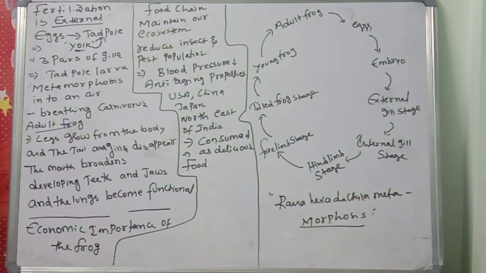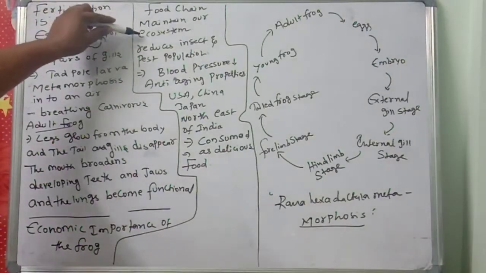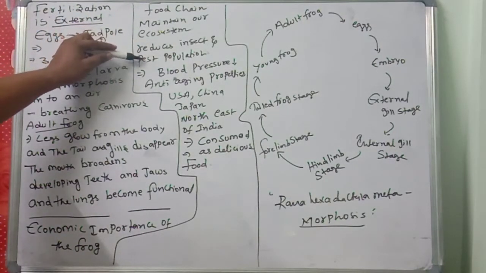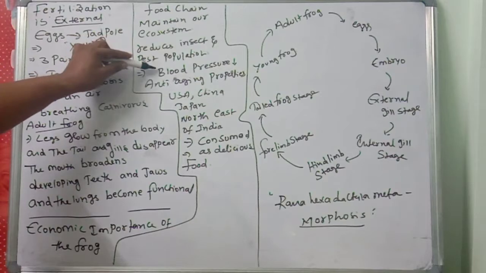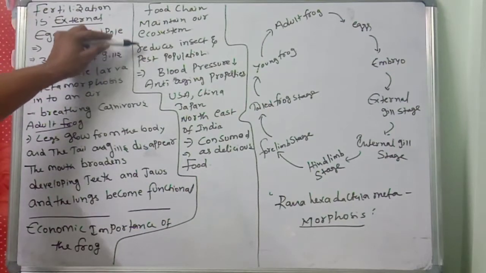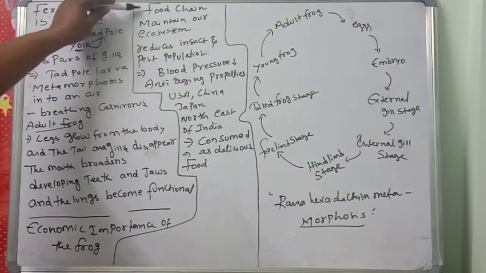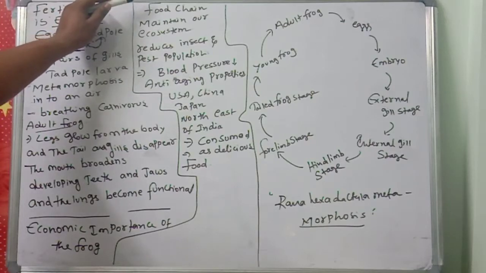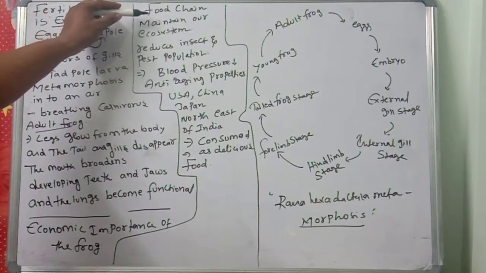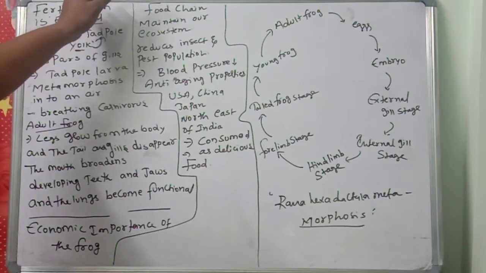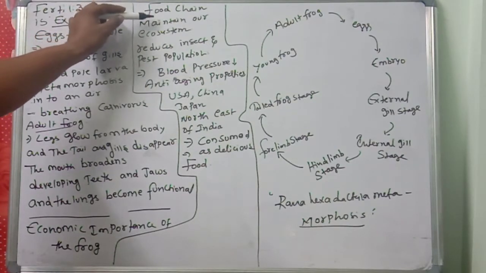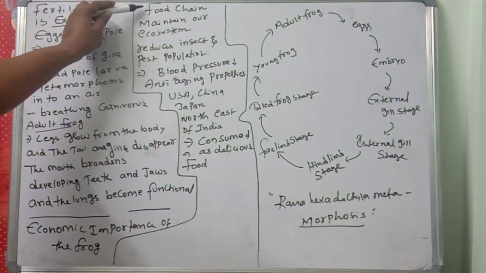What is the economic importance of the frog? Food chain, maintaining our ecosystem, and reducing the insect and pest population. In the food chain, the frog plays a very important role. You know very well, the frogs will eat the insects, no? So insects are eaten by frogs, and frogs are eaten by snakes. There is a balance, an ecological balance that maintains the ecosystem. So in the food chain, the frogs are very important.